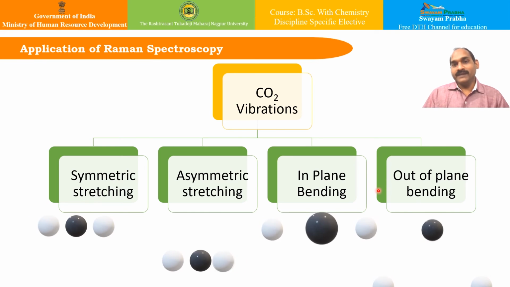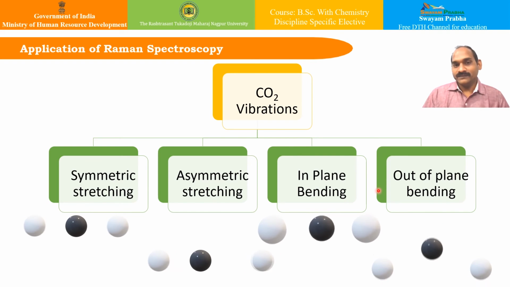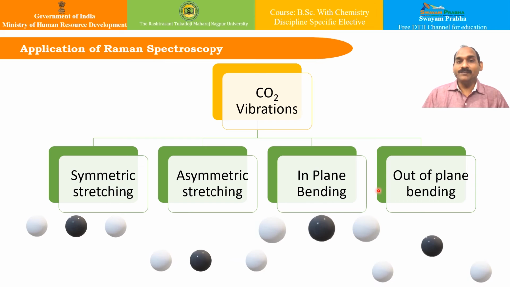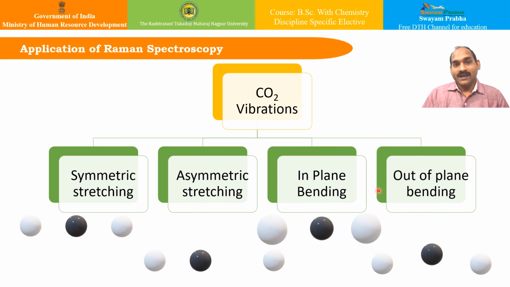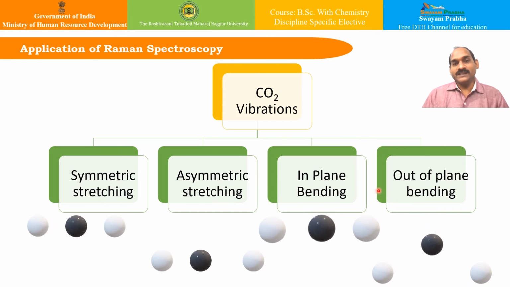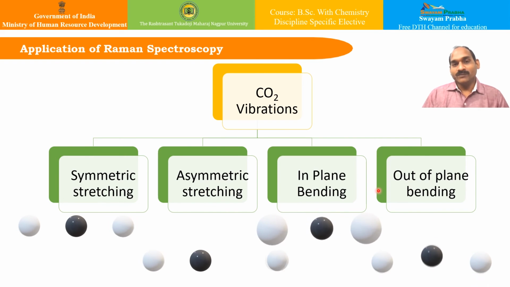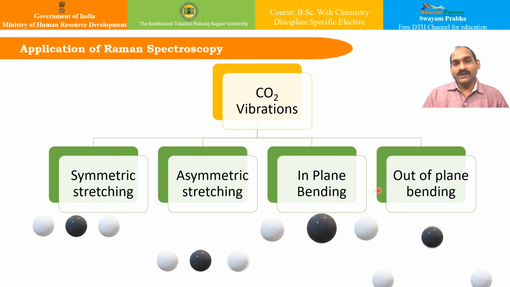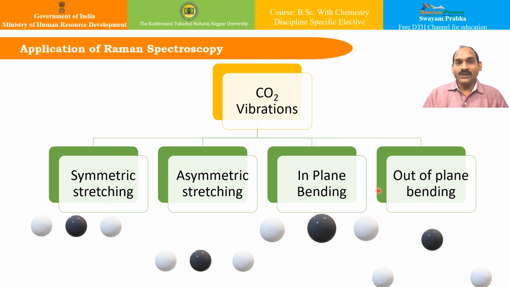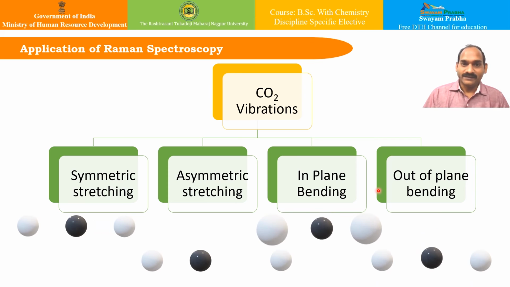Similarly, the 2 bending vibrations are also IR active. It is apparent from the animation shown here, and the energy required in both of them is equal, and hence the bending vibrations are degenerate. However, in Raman spectroscopy, the 2 of these modes are degenerate bending modes, and the symmetric stretch mode is similar to the stretching mode of a diatomic molecule, and the polarizability ellipsoid varies in size as the molecule vibrates, and this mode of vibration is consequently Raman active, isn't it?